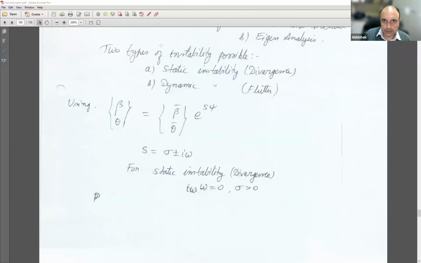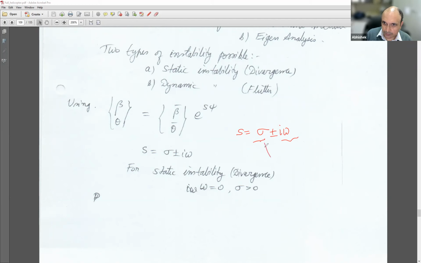Okay. So we assume that the solution is of the form beta theta equal to beta bar theta bar into e to the power s psi, where s we again take as sigma plus i omega. So this is your amplitude term and this is your frequency term. So this gives you the oscillatory behavior and this controls your amplitude at any point of time.